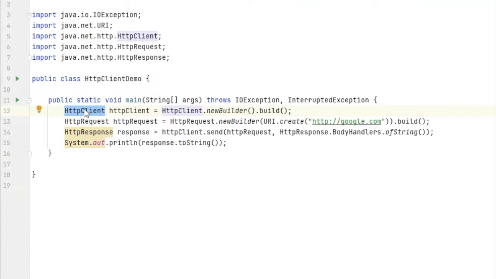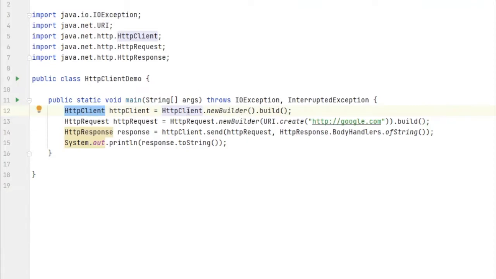While in Java 11 you don't need to create any connection, you don't need to open any HTTP connection, you don't even need to create any resource builder or URI builder to create a URL. You also don't need to create the request object and then use the response and all. Everything is handled by the Java HTTP client class.